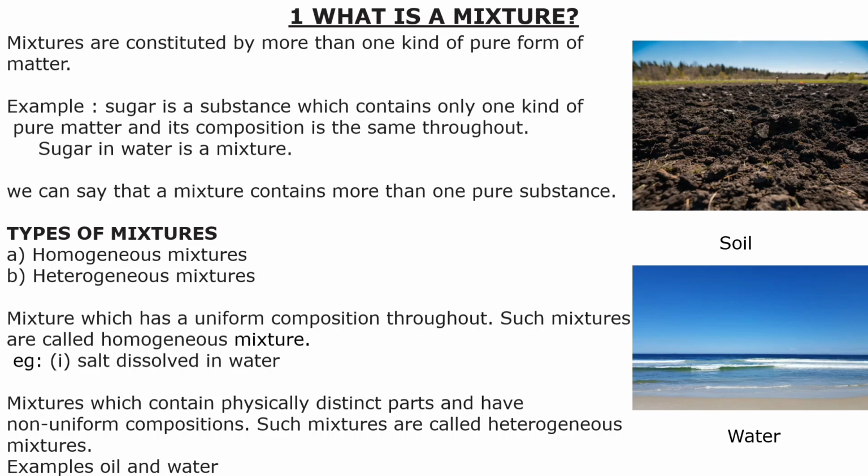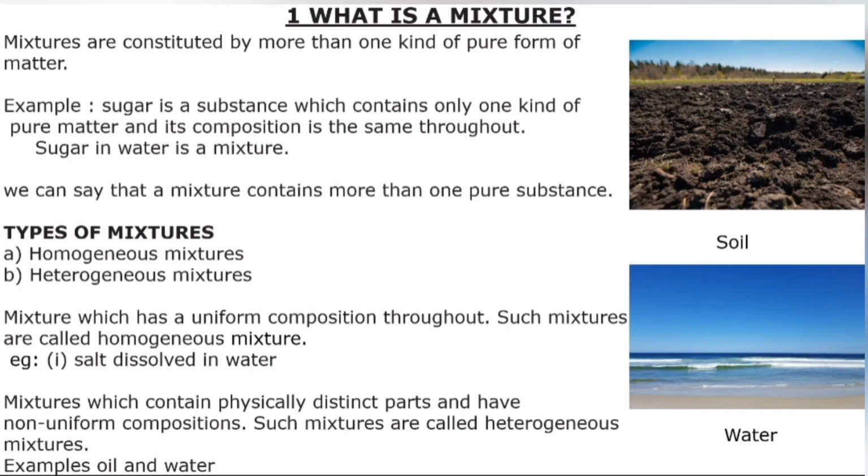A mixture which has a uniform composition throughout is called a homogeneous mixture. An example is salt dissolved in water or sugar in water. When sugar completely dissolves in water, it forms a homogeneous mixture.